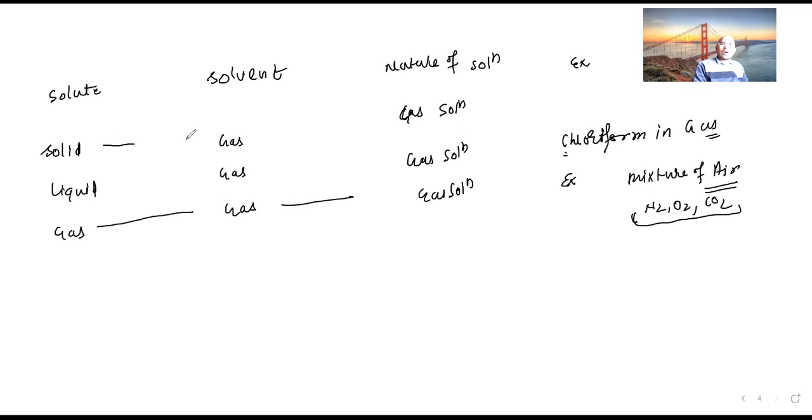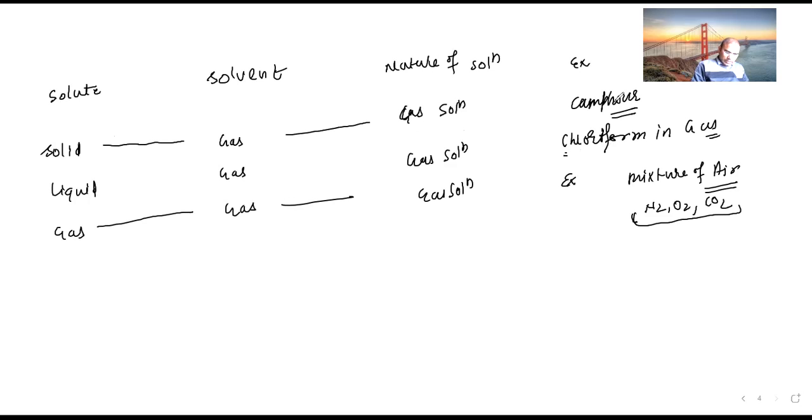Now you see solid and gas. If you are talking about solid in gas, camphor is there. Camphor gets dissociated into the gaseous state.